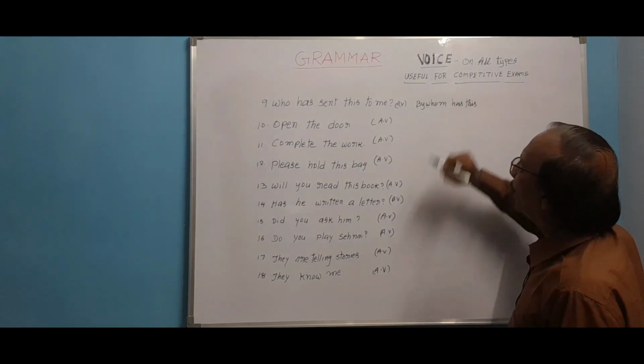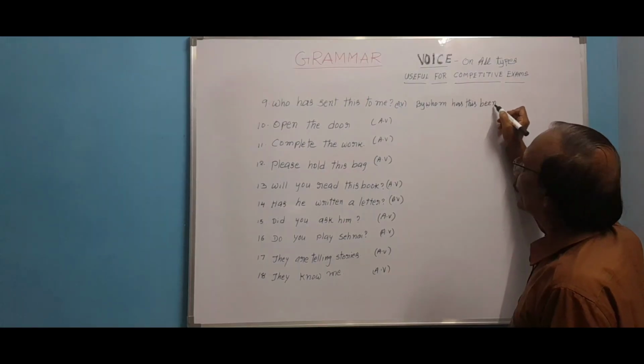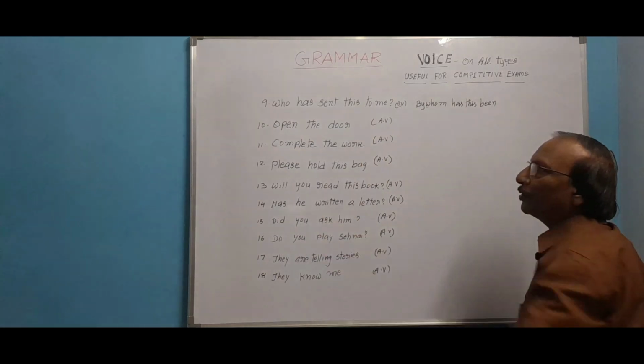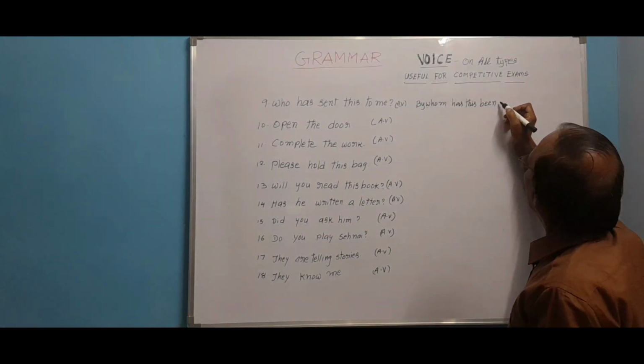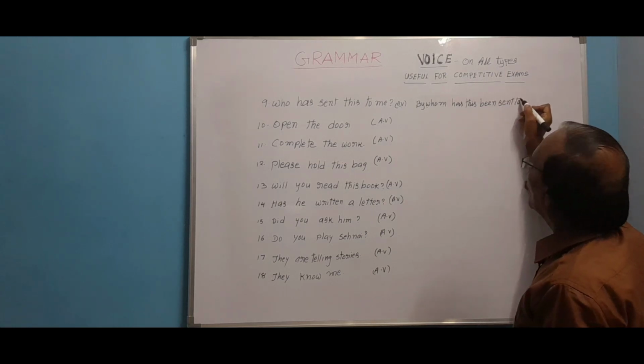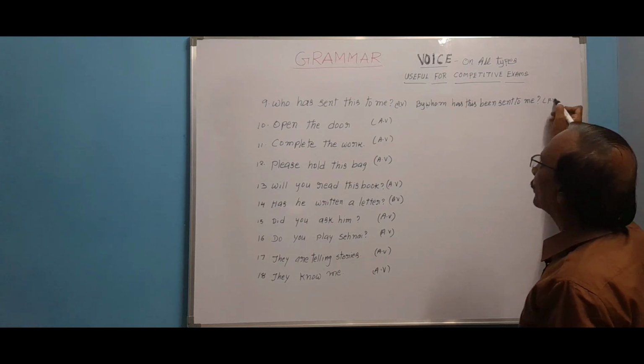By whom has this been sent? Sent is V3, no change, the same verb should be written. By whom has this been sent to me? Don't forget writing the question tag.